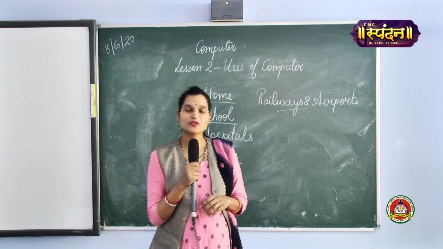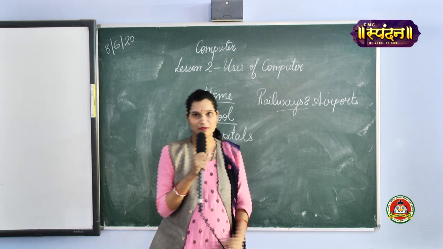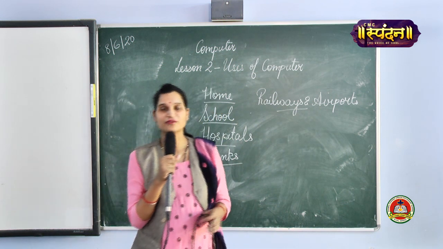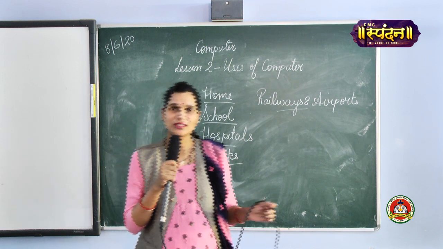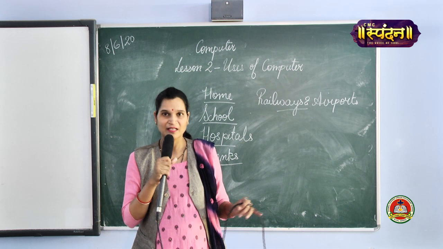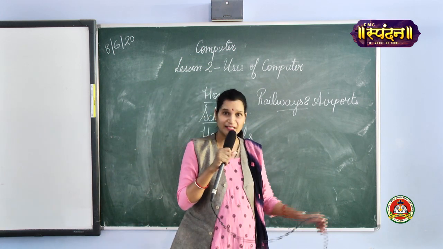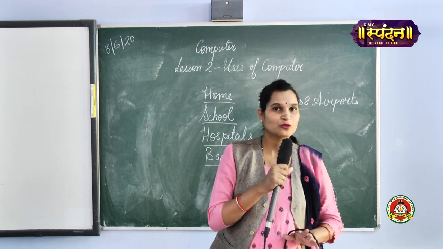Now the second part of this topic is that we can also track the availability and the timing of the trains and the aeroplanes. For example, first we used to go to the railway station 2 hours early, and if the train was delayed, we used to sit there for 2 hours. Then small children used to get panic. We have to sit for 2 hours to sit in a train. But nowadays we don't have to do this.